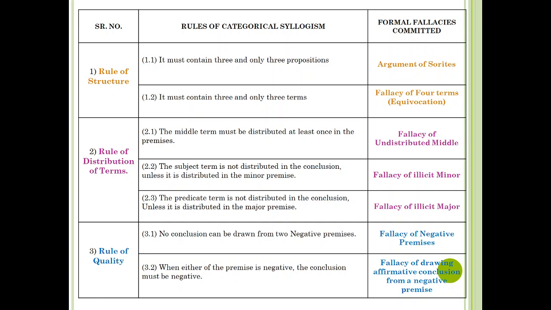Now, the third basic rule is the rule of quality, in which the first rule is no conclusion can be drawn from two negative premises. If this rule is violated, then the fallacy of negative premises is committed. The second rule is that when either of the premises is negative, the conclusion must be negative. When this rule is violated, then the fallacy of drawing an affirmative conclusion from a negative premise is committed.